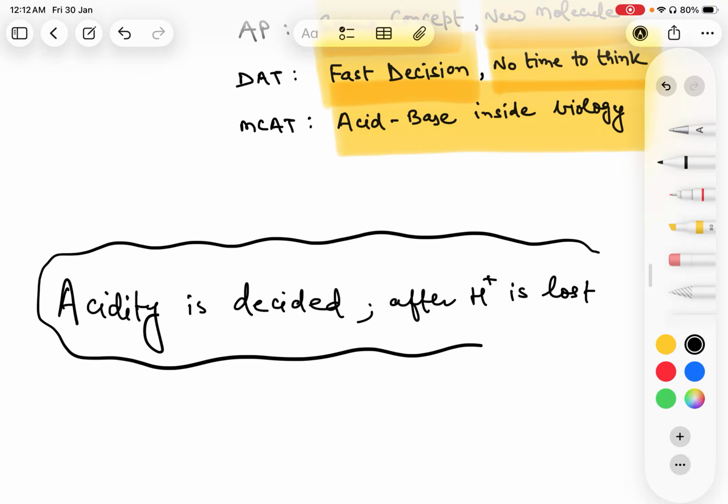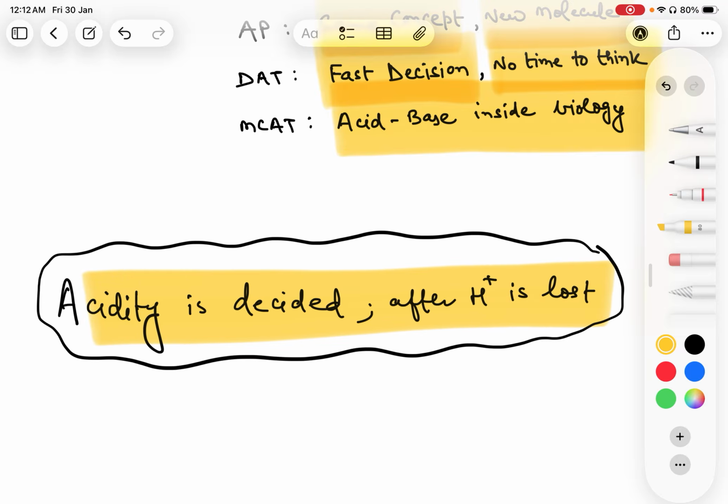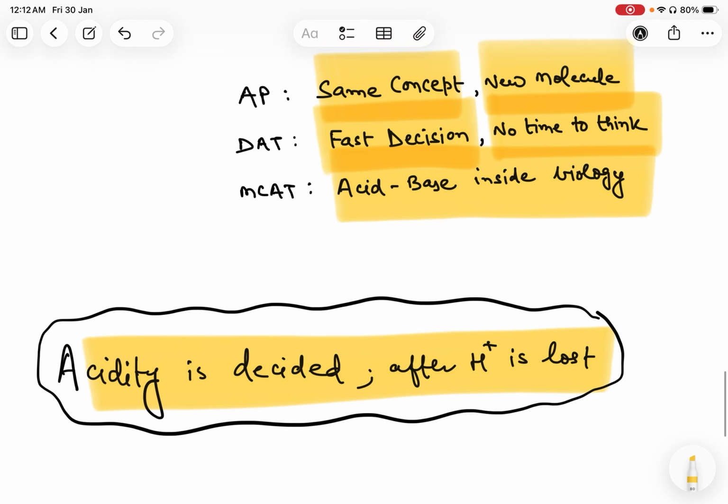Whatever remains after losing the H plus ion, guys, acidity will be decided with the help of that thing only. Whether the resultant conjugate base is stable or not, acidity will be decided on that only.